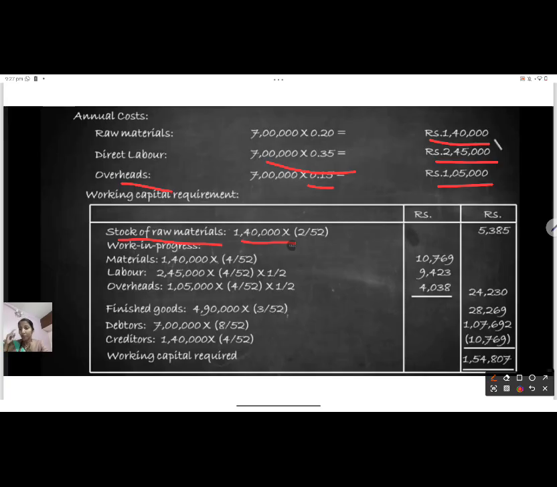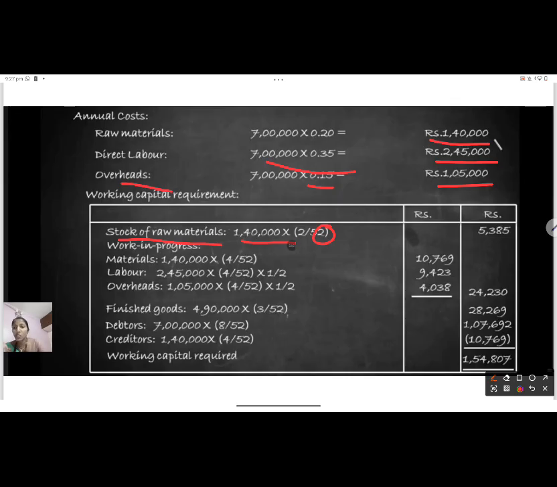And as we have seen before, they have given us the days for conversion. Raw material conversion period is 2 weeks. Since it is given in weeks, we will take 52 weeks, because in 1 year there are 52 weeks. If it is given in days, we will do 2 divided by 365. If it is given in months, then we will do 2 divided by 12. So since in the question it is given in weeks, we divide 2 by 52. So the answer will be 5385.